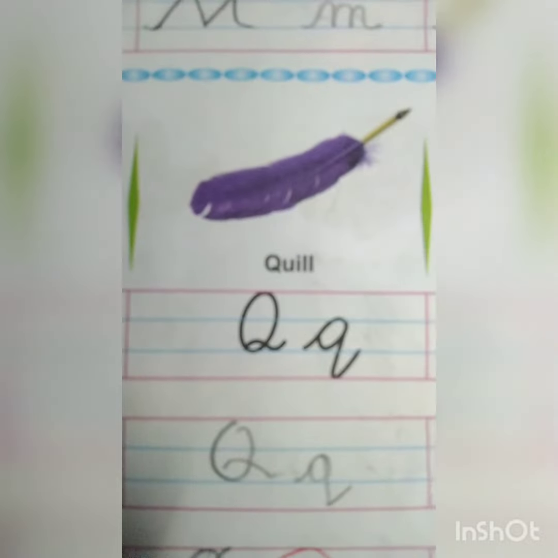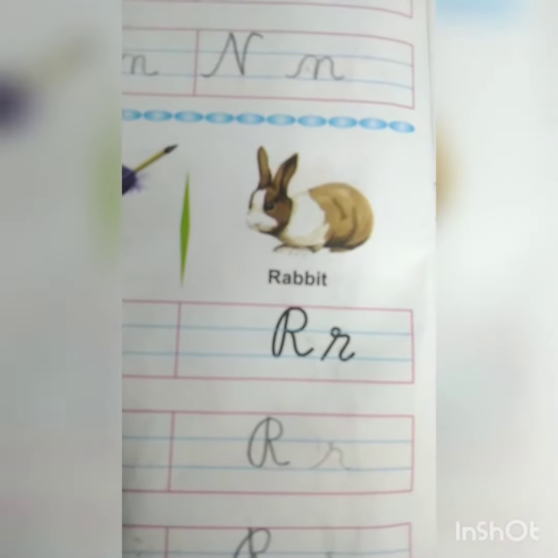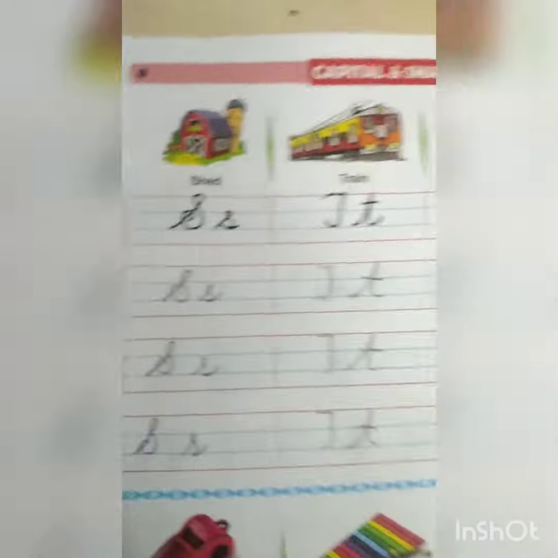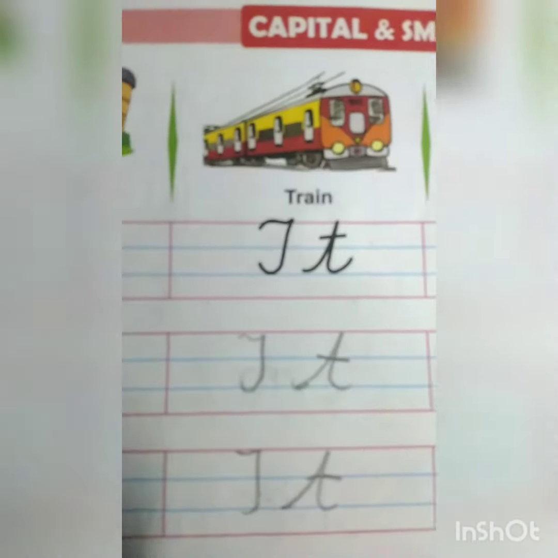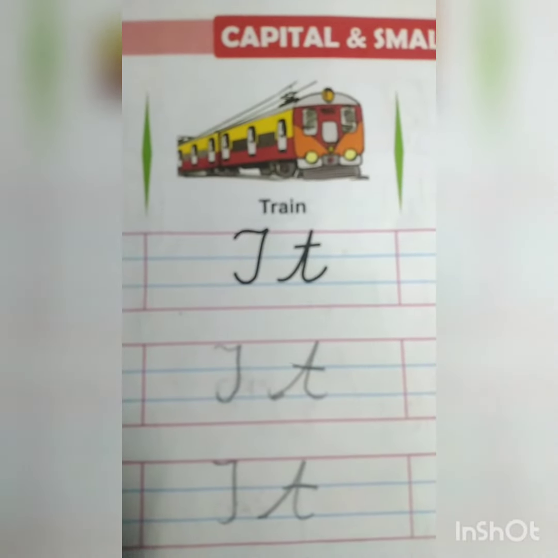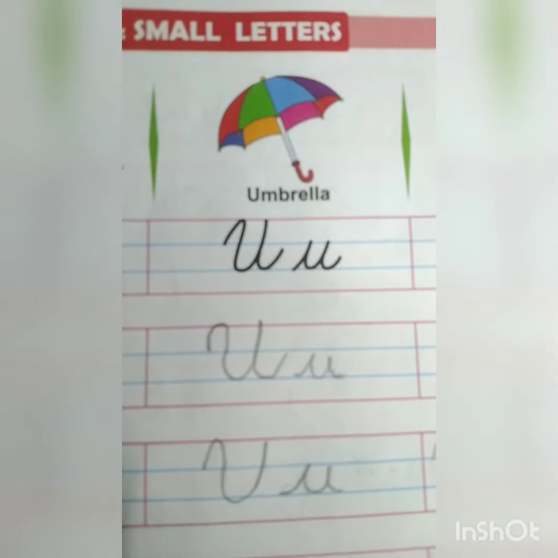Qu, qu, qu, qu is the sound of letter Q. Ir is the sound of letter R. S is the sound of letter S. T, t, t, t is the sound of letter T. U is the sound of letter U.